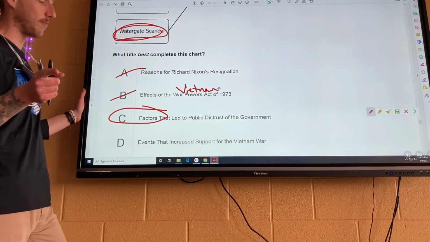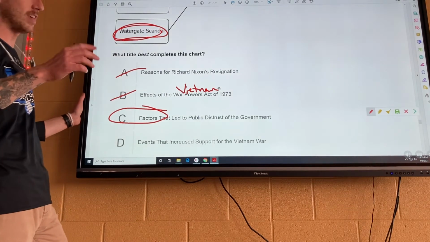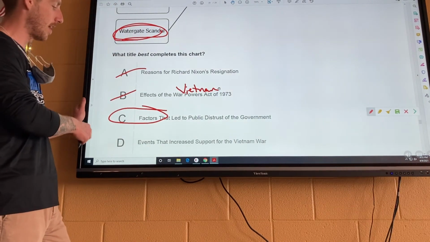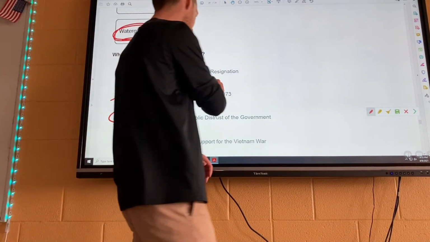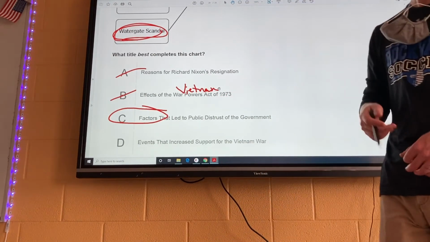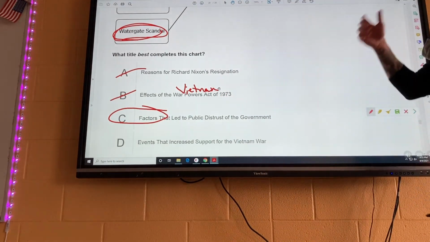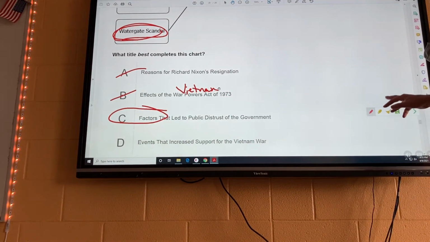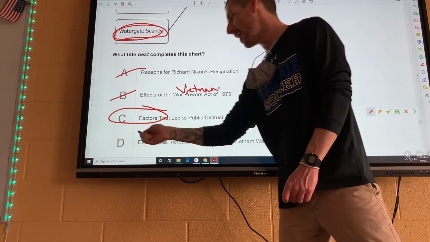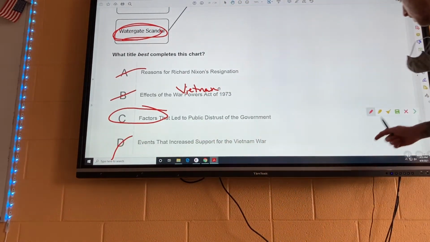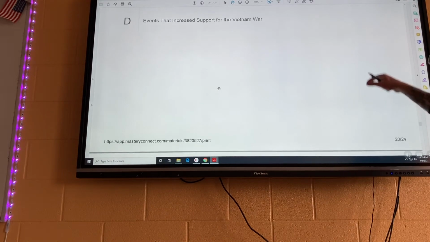If you remember the Tet Offensive, that decreased support for the Vietnam War. And also the Kent State Massacre. We didn't go over that in the PowerPoint, but basically that was a group of student protesters who were shot at and tear gassed by the National Guard. And this definitely decreased support for the Vietnam War, okay?